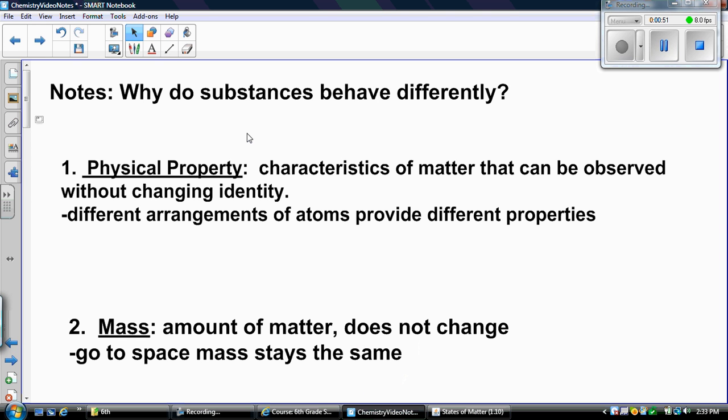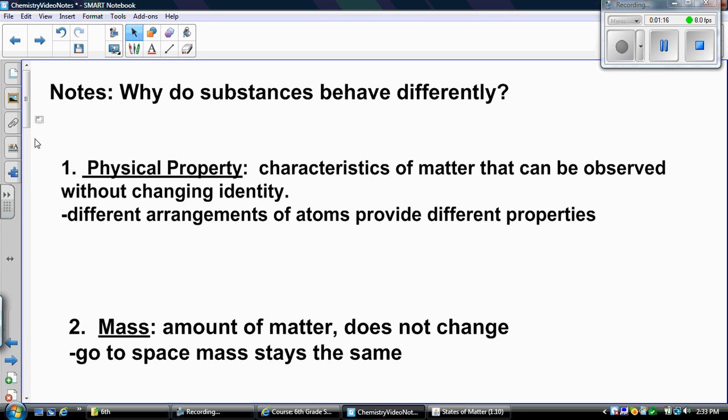Okay, so matter or substances have different physical properties from each other, and we've talked about this quite a bit. A physical property is a characteristic of matter that can be observed without changing its identity. Different arrangements of atoms provide different properties. Different elements have different melting and boiling points. They have different densities.